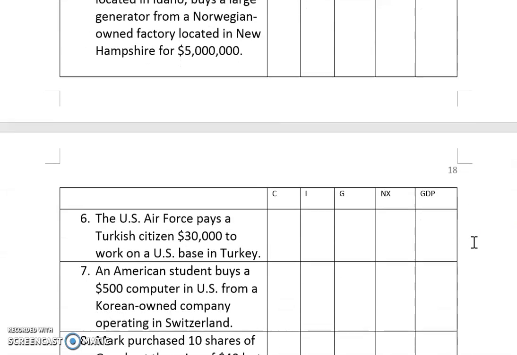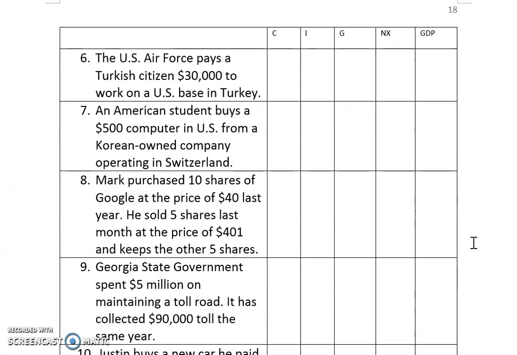Okay, all right. Case number 6. The U.S. Air Force pays a Turkish citizen $30,000 to work on a U.S. base in Turkey. U.S. Air Force, what is that? The government, isn't it? So under government, we add 30K.